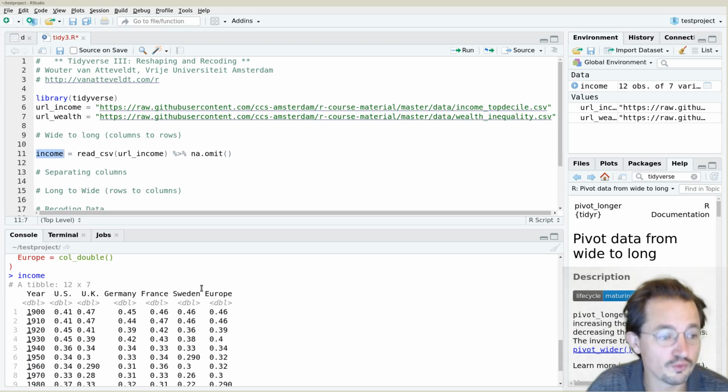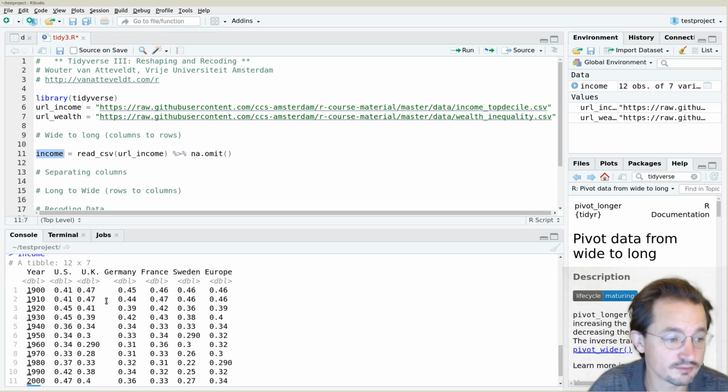This is what we call wide data. We call it wide because there's identical measurements for multiple cases, and these cases are in the various columns. In most cases, long data is easier to work with, and tools like ggplot assume that you have long data. With long data, I mean that every row would contain a country. So there would be one row for 1900 US, one row for 1900 UK, one row for 1910 US, one row for 1910 UK, etc., etc.